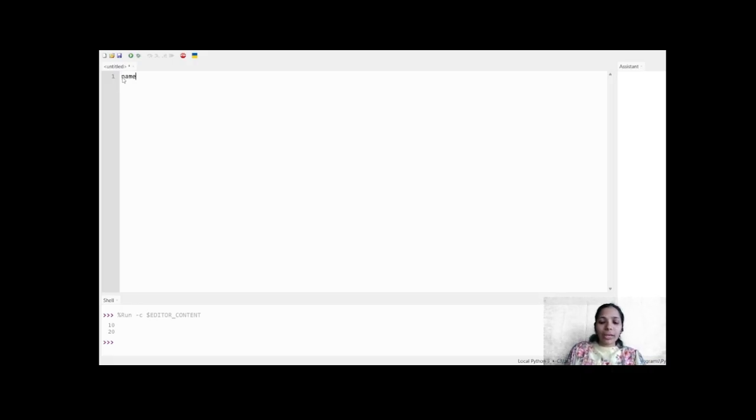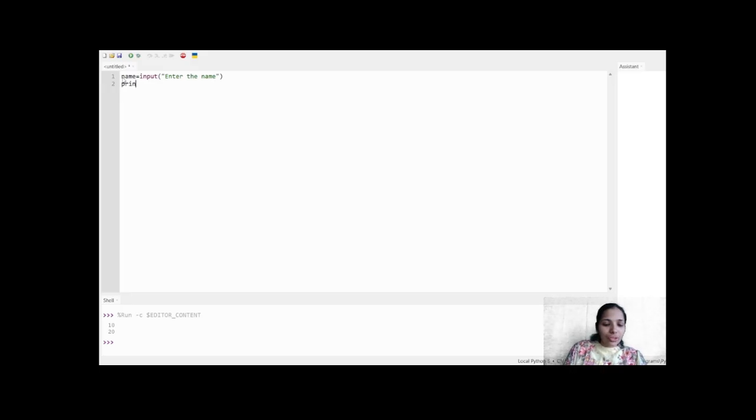As I told, variables are user defined. As a user, I can use any variable name. So I'm going to use name as my variable, and I will use the inbuilt input function, expecting the user to input their name. Enter the name.